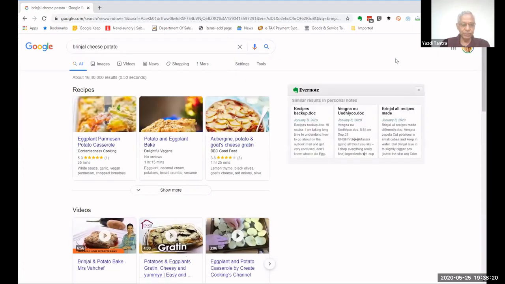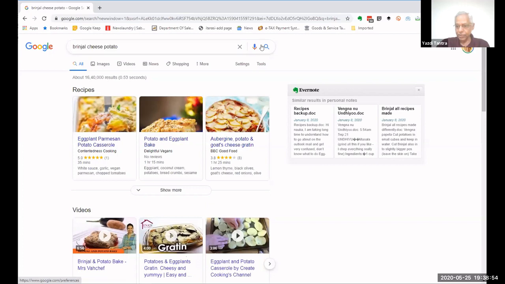Now all the recipes with these three ingredients are immediately flashed to you. You can straight away open up any of these recipes. They are on YouTube. They can be videos or they can be text, and you can straight away start cooking. Now this is also very, very cool. How to get only Indian recipes? Yes. Can you name some ingredients? Let us try. Actually, if you noticed, we said brinjal, but he is saying eggplant. Eggplant is an American word for brinjal.